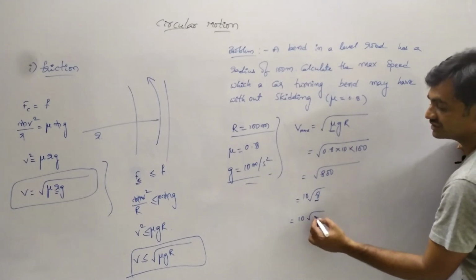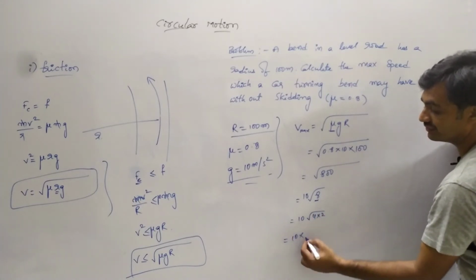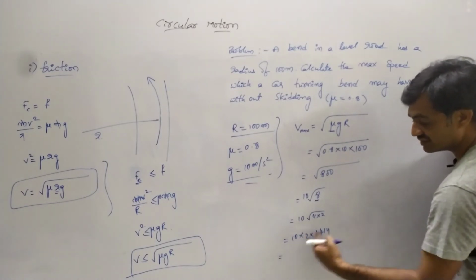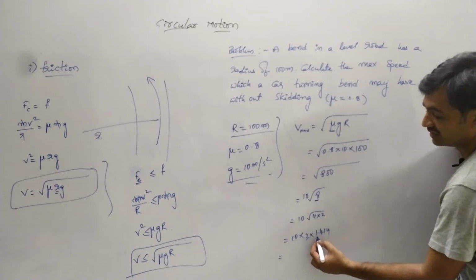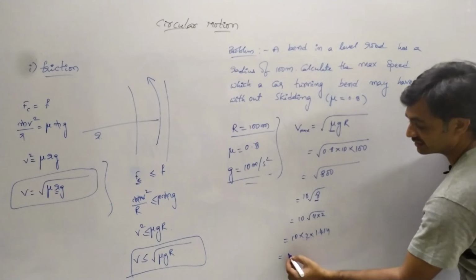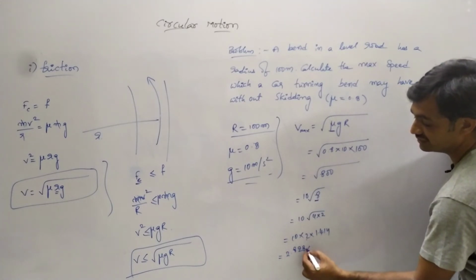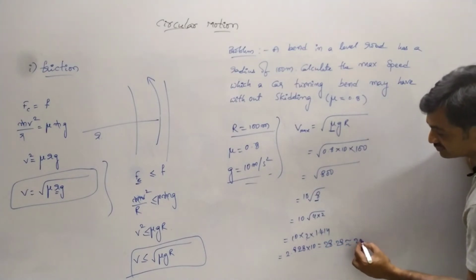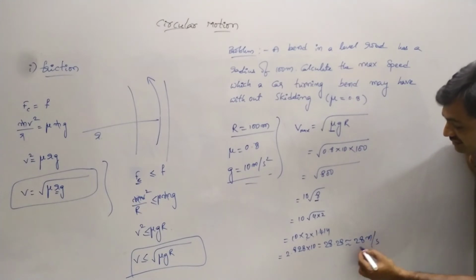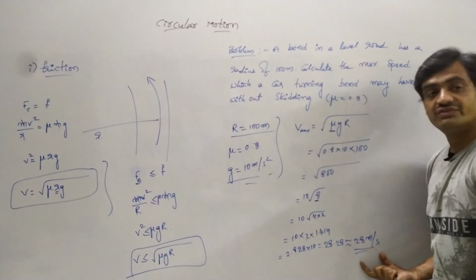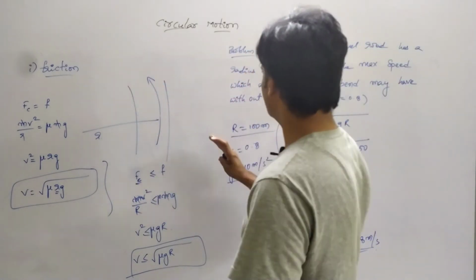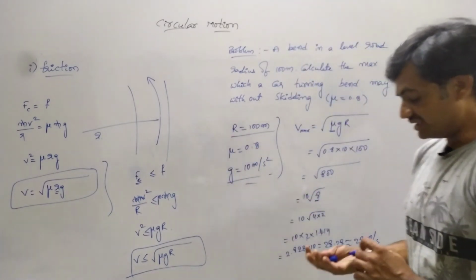Under root of 4 is 2, so we can represent it as 10 into 2 into under root of 2, and we know that under root of 2 is 1.414. So 2 into 1.414 is nothing but 2.828, and 2.828 into 10 is equal to 28.28. Approximately we can consider it as 28 meter per second. This is the maximum safe speed of the car so that it can turn easily on the horizontal level road without skidding. Take a screenshot, we will continue.